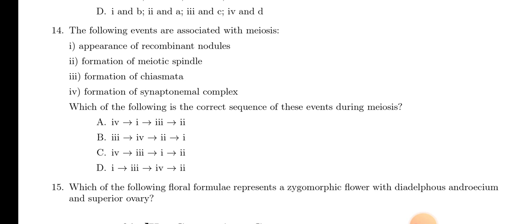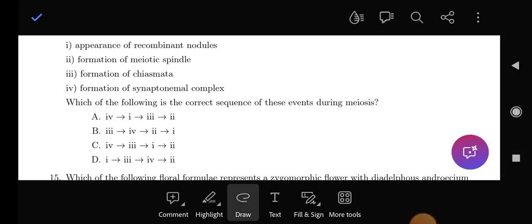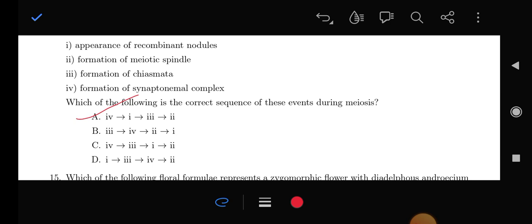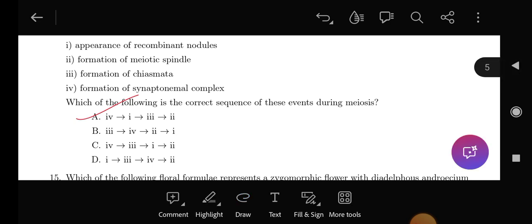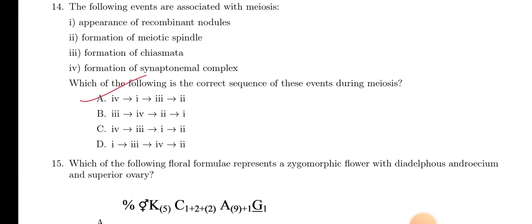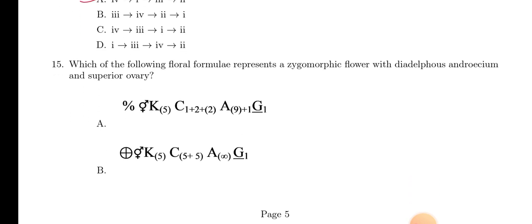Okay. 4 then 1, 4 then 1 in option A. So option A will be the right answer. Look other option also for your study. Then formation of chiasmata, and then metaphase, that is formation of meiotic spindle.